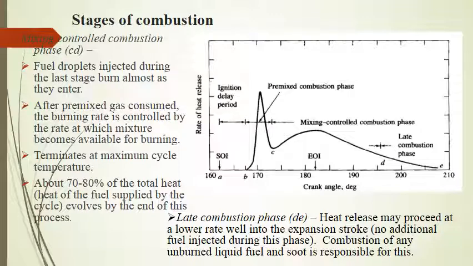Now in the mixing controlled combustion phase, once the fuel and air which was premixed during the ignition delay have been consumed, the burning rate or heat release rate is controlled by the rate at which mixture becomes available for burning.